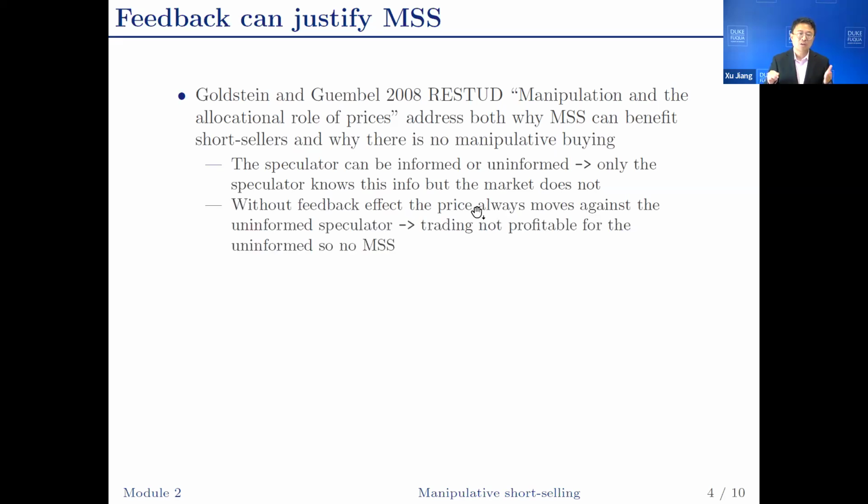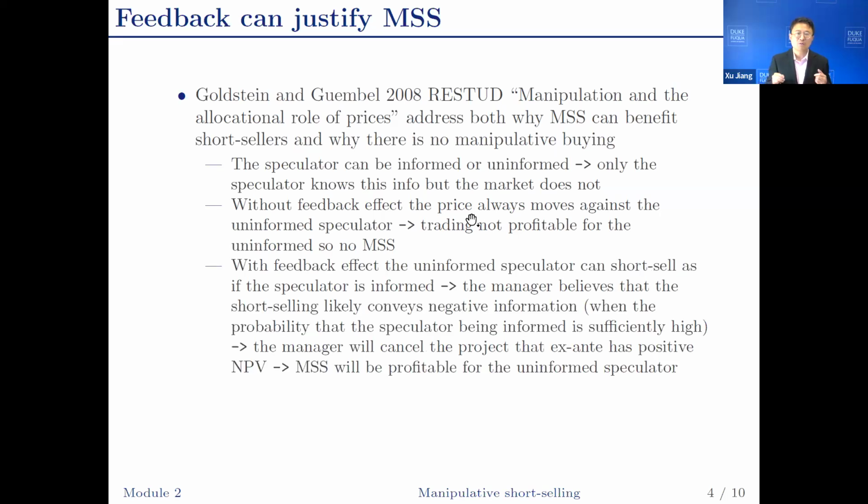However, without feedback effect, the uninformed speculator is not going to trade. That's because the uninformed speculator is uninformed. The uninformed speculator expects the firm value to be the ex-ante firm value. When the uninformed speculator buys, price is going to increase above the ex-ante firm value. When the uninformed speculator sells, price is going to move below the ex-ante firm value. So the price is always going to move against the uninformed speculator's trade, and the uninformed speculator is going to lose money.